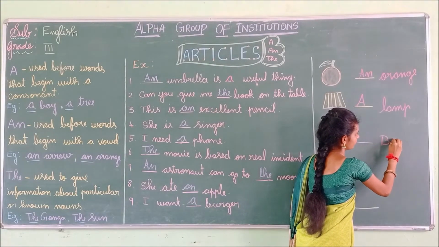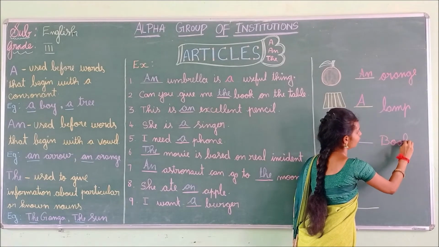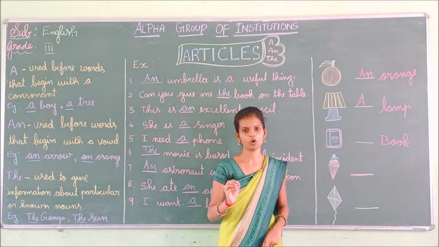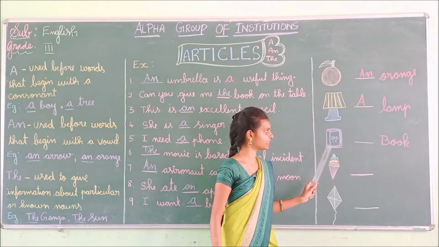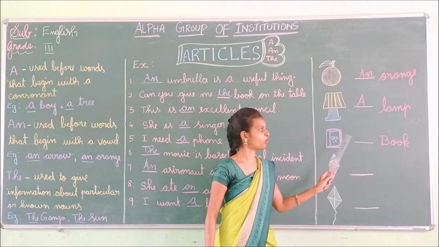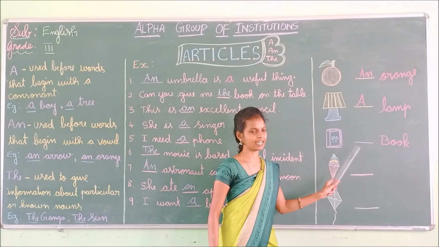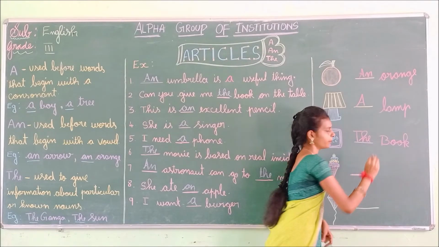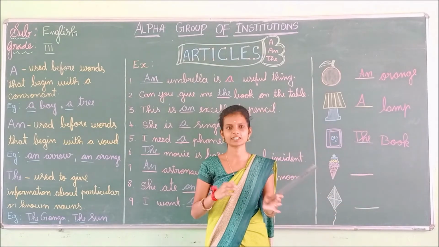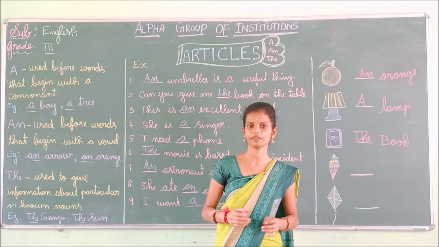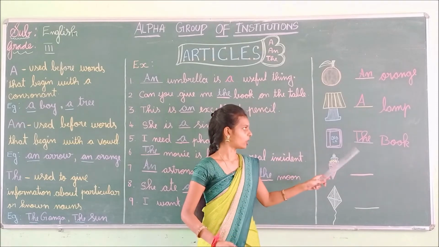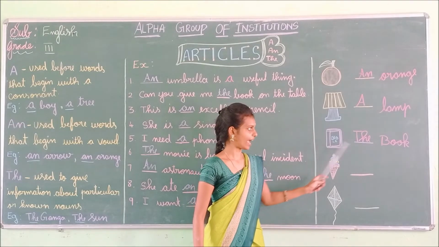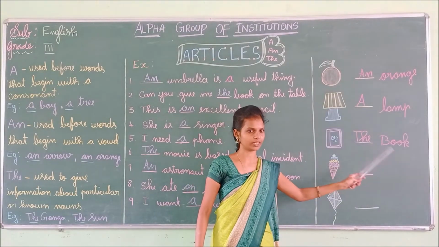B-O-O-K. And I mentioned the name of the book. So what do we have to use here? Yes, the. Because if we mention something particularly, what do we have to use? The. So I have mentioned the book name. This is the Bible. Okay. So I have used the book.